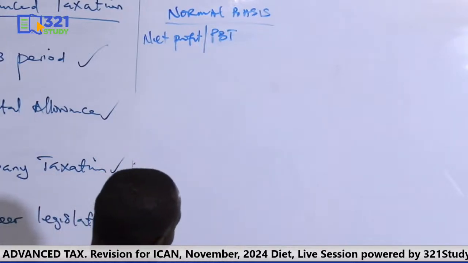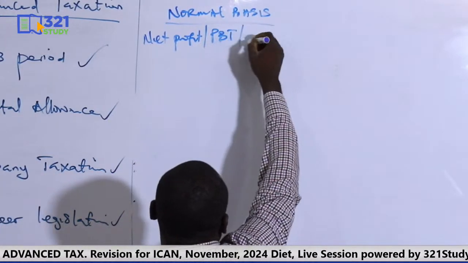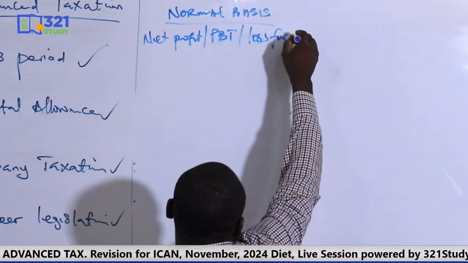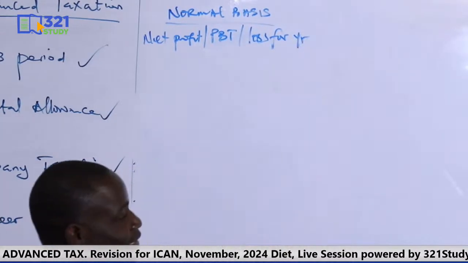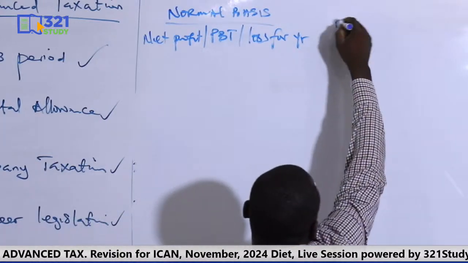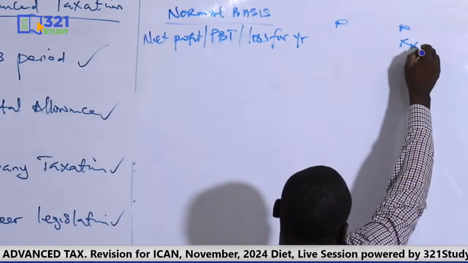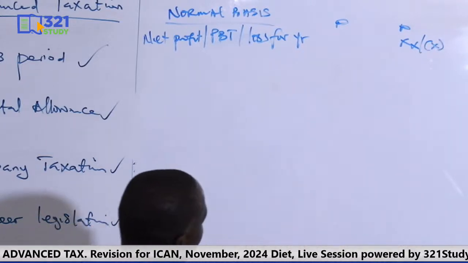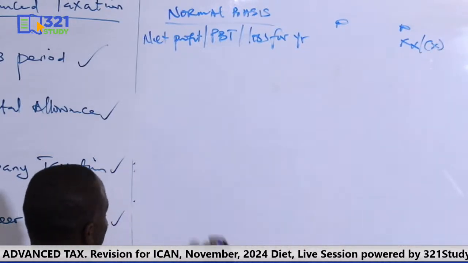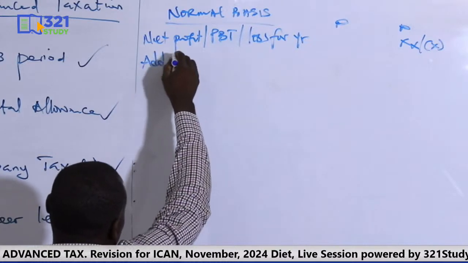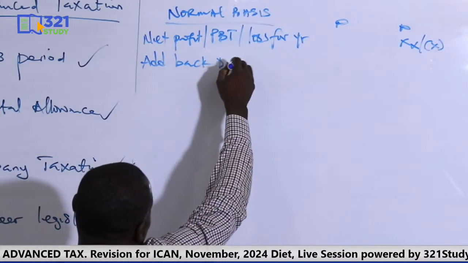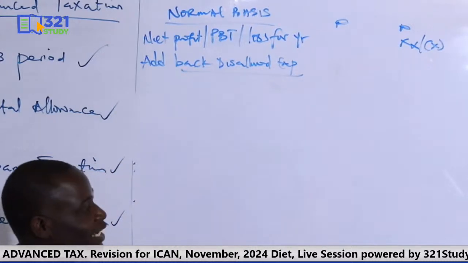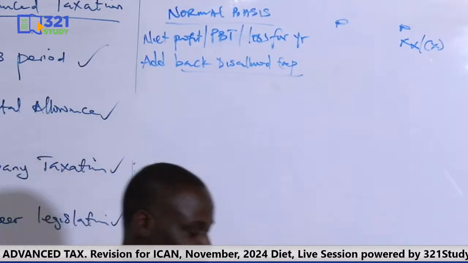Don't use it after. Then at times the business, maybe they declare loss. So maybe there is no profit. The only thing you saw there is loss for the year. So if it is loss for the year, you also start with it. So you have your loss or profit. Let's assume this. If it is loss, it will be in bracket. That's just the difference. Then there are 4 adjustments you do. Remember, you add back what? Disallowed expenses. You know those expenses that are not allowed, like depreciation, we say it's not allowed. If you see it, you add it back.